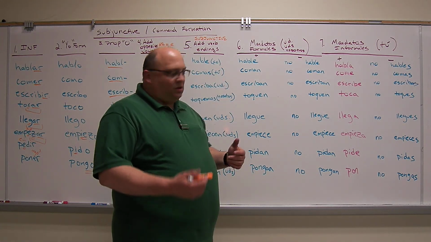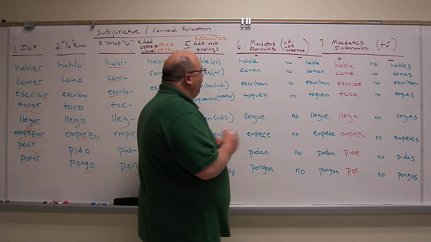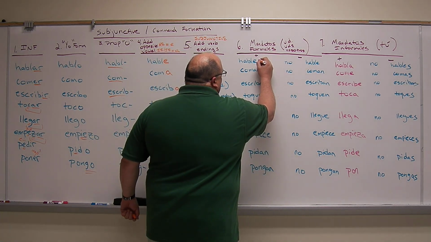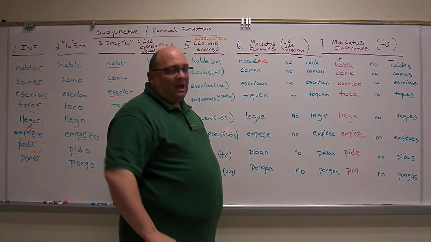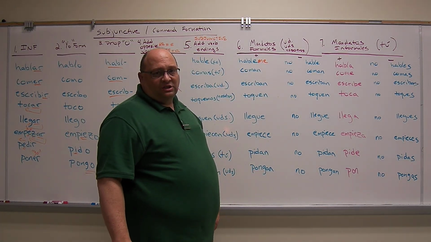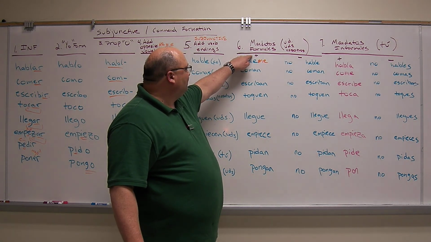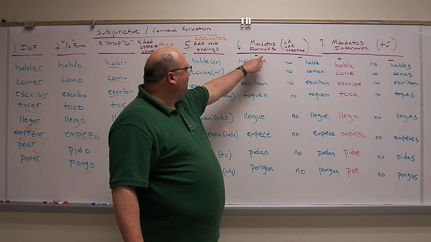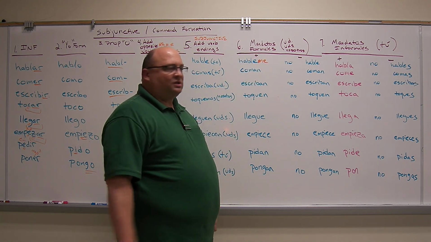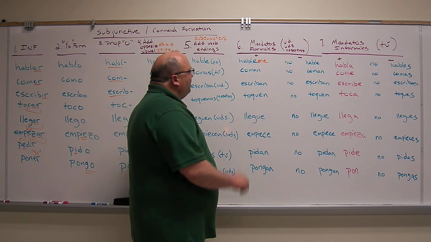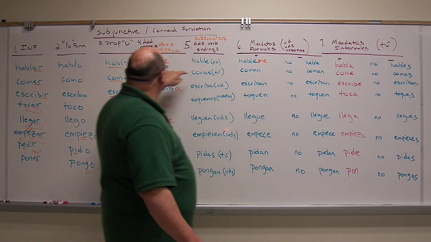So I'm going to tell you, speak to me, talk to me. Hábleme. When I add a pronoun on, it has to attach to the end of the conjugation. Hábleme, in the positive command form. This is when we're telling someone to do something. Positive commands, we attach it directly to the conjugation. Hábleme. Now, because I've added this pronoun onto it, hable is where we want to keep that stress.